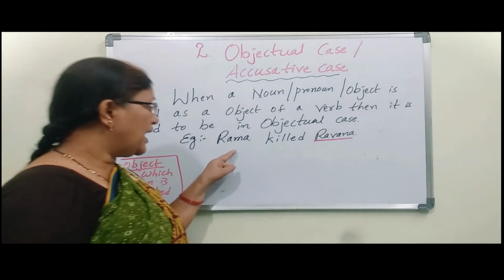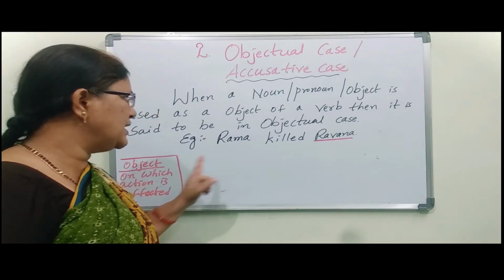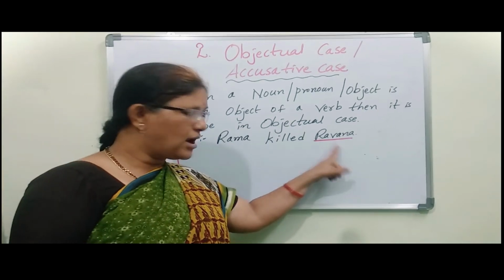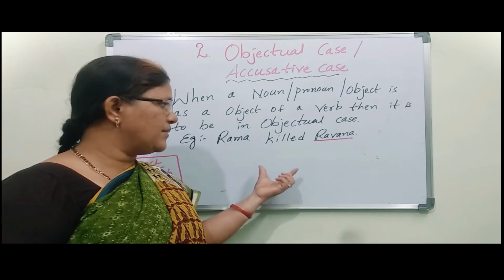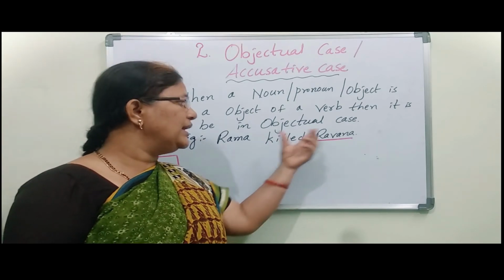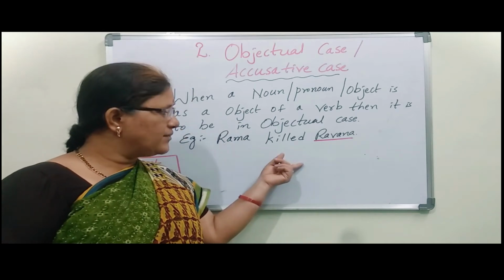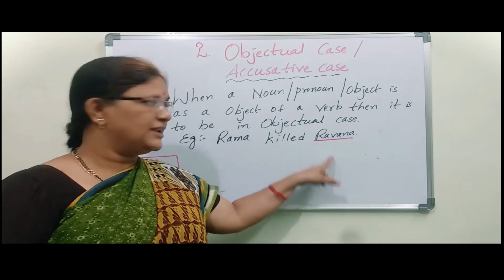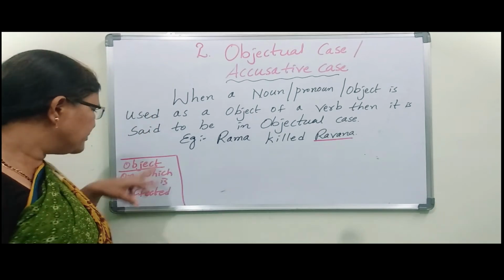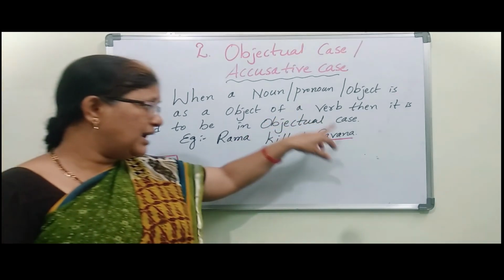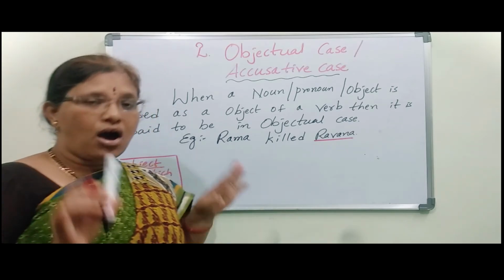So if you observe the example, you can understand easily. Rama killed Ravana. Here Rama did some work. What did he do? He killed Ravana. So Rama's action was affected on Ravana. That's why Ravana comes under object, means that action was affected on Ravana.